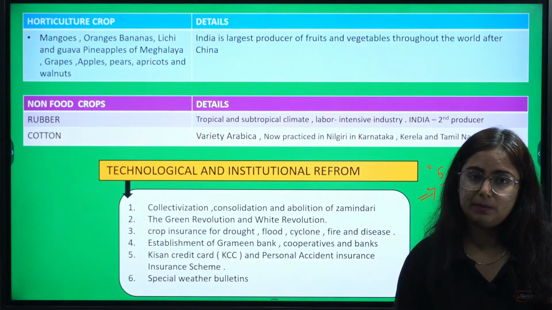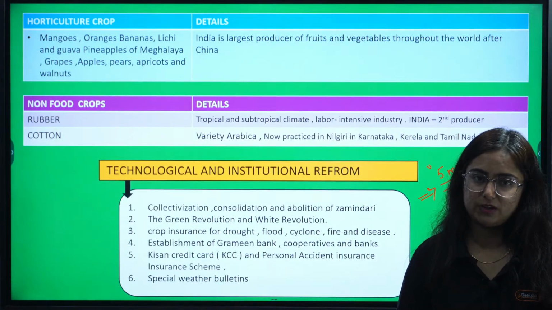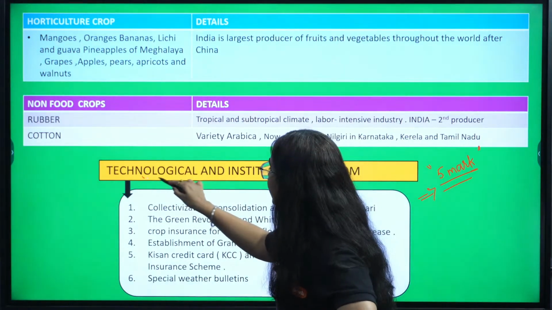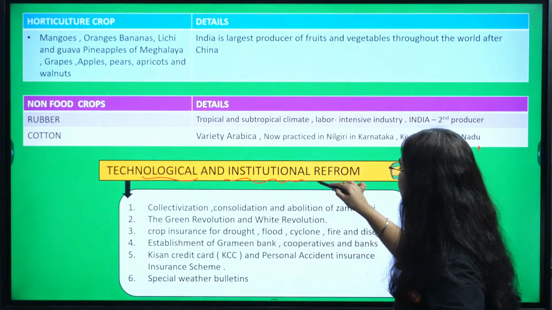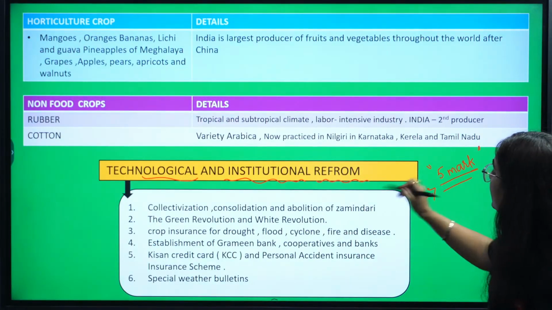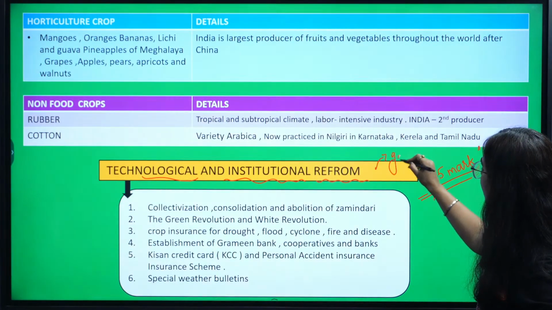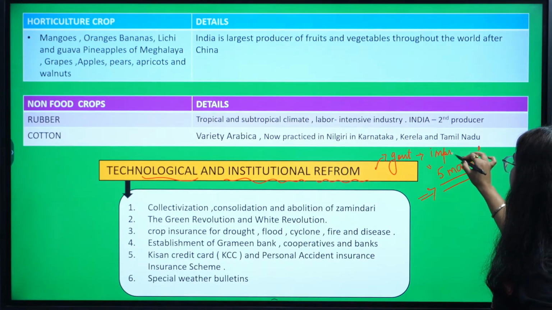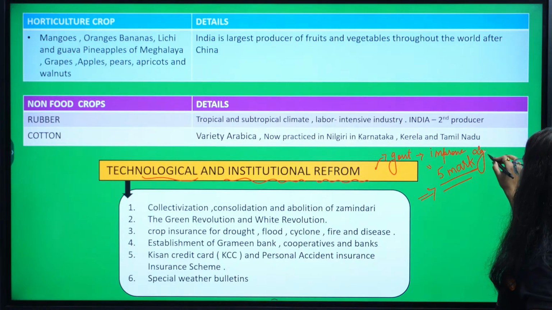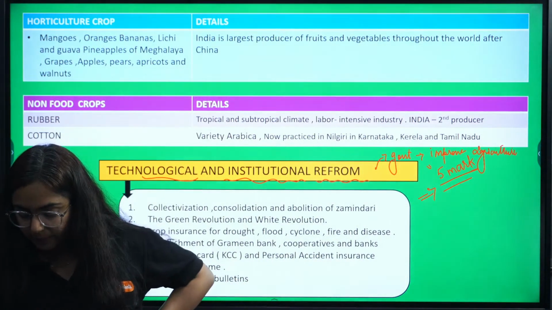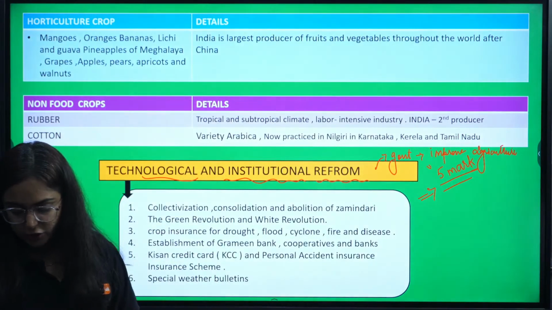In last year's question paper also you will find a similar question, that is: what are the technological and institutional reforms made by the government to improve agriculture? So we have 5 points in front of us. We know that after independence, there were certain issues.